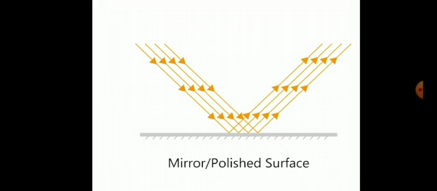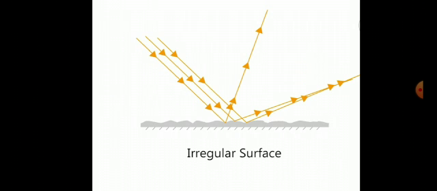Light which is falling on the polished surface is called incident light, and the light which is reflected here is also called reflected light and has rays which are also parallel to each other. So incident rays are parallel to each other and reflected rays are also parallel to each other. Angle of incidence and angle of reflection both are equal.